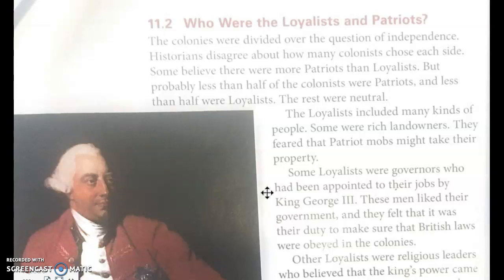The loyalists included many kinds of people. Some were rich landowners. They feared that patriot mobs might take their property. Some loyalists were governors who had been appointed to their jobs by King George III. These men liked their government, and they felt that it was their duty to make sure that British laws were obeyed in the colonies.